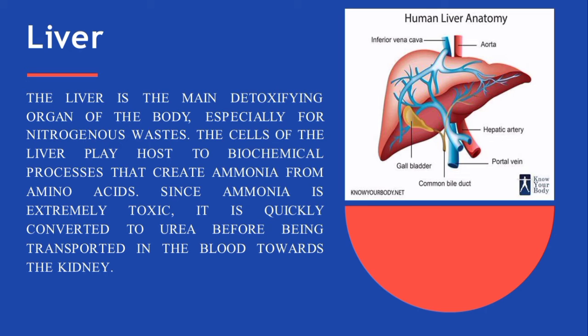Since ammonia is extremely toxic, it is quickly converted to urea before being transported in the blood towards the kidney. Most animals choose between ammonia, urea, and uric acid as the preferred mode for nitrogenous waste excretion, based on the availability of water.